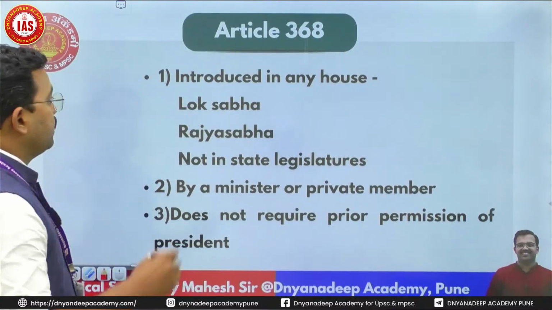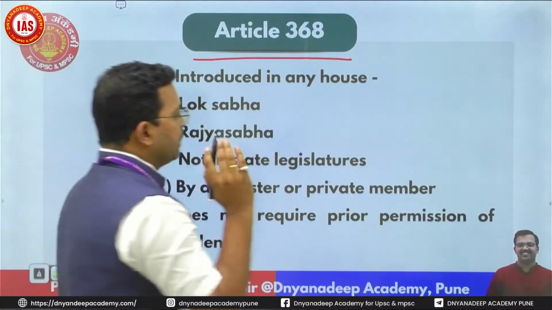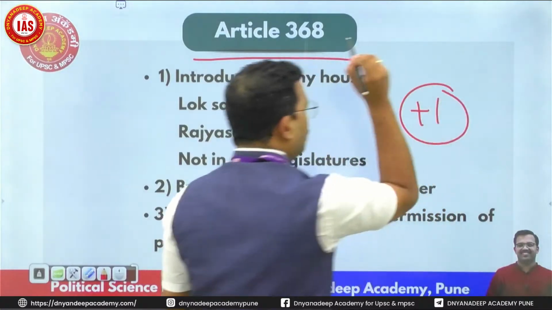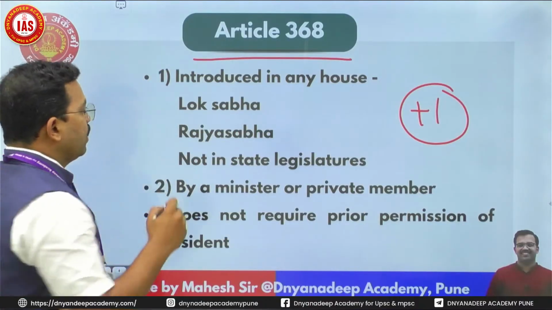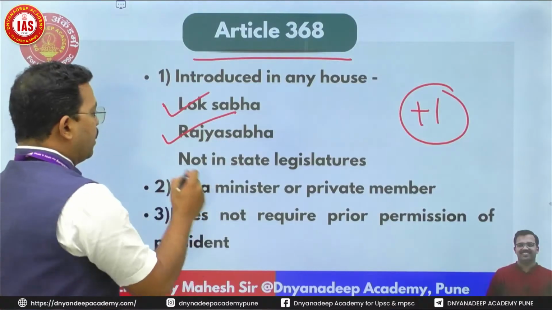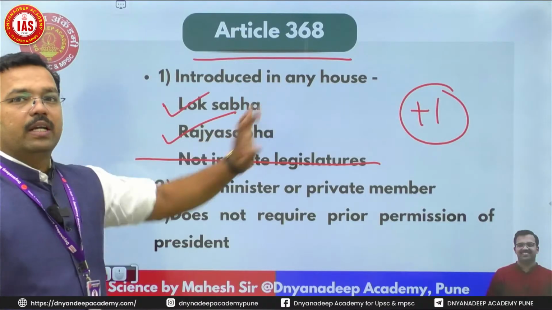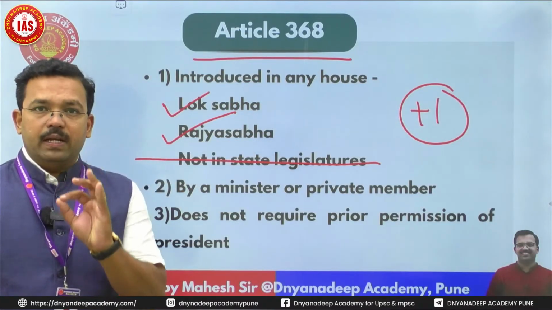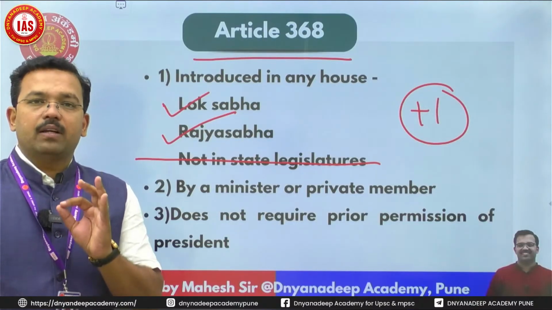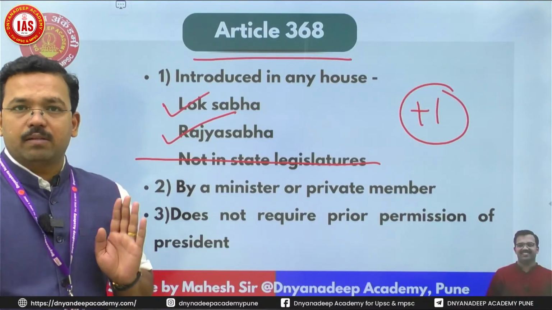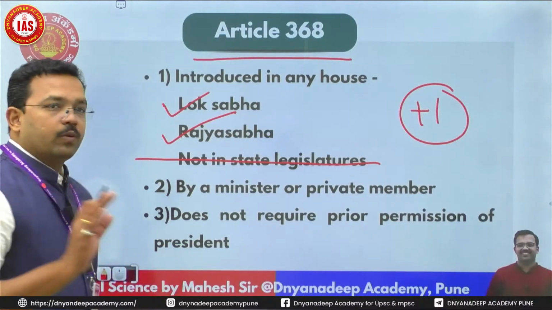Now, what does Article 368 say? What I am going to explain now is the most important. It is definitely going to give you a question. First thing, where can we introduce the amendment bill? It can be introduced in Lok Sabha or Rajya Sabha, not in the state legislature. So Article 368's provision is a unitary feature where only the central government has the right to amend the constitution. A constitutional amendment bill can be introduced either in Lok Sabha or in Rajya Sabha, but can never be introduced in state legislative assemblies.